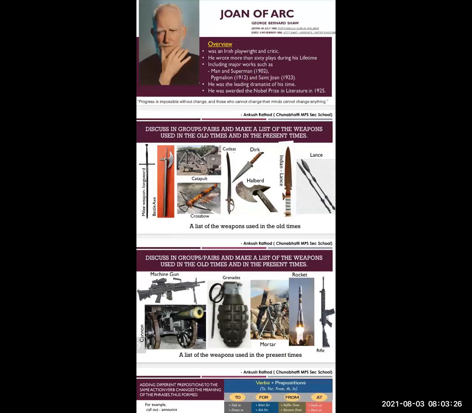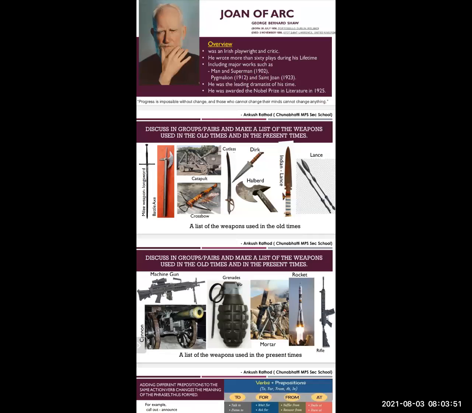The weapons which were used in the past to fight, to defeat the enemy, the weapons which were used in the war in the olden time, and today the modern weapons which are used today to defeat the enemy.